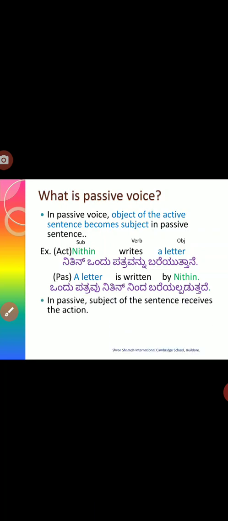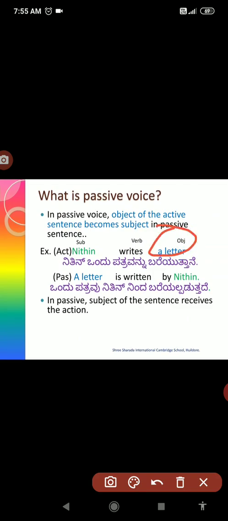Let's move on. In passive, the subject of the sentence receives the action. This is very important. You need to understand. The letter is the object in active, but that object we have taken to the place of subject. So this subject receives the action.